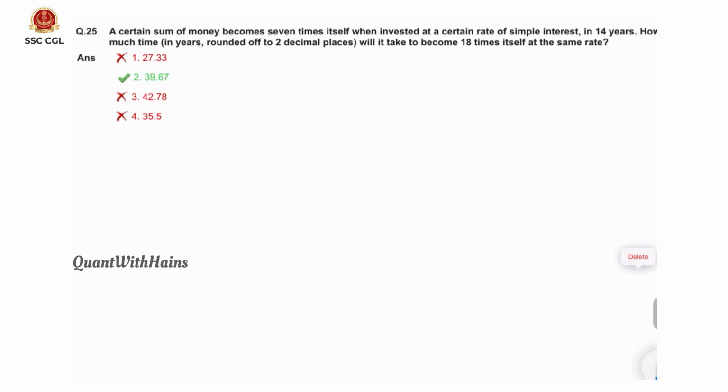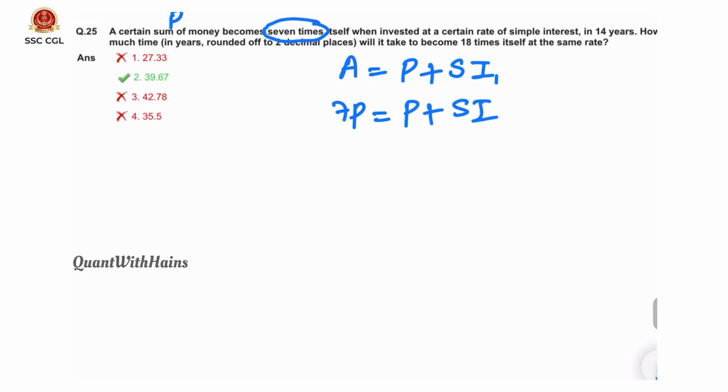Here 25th question, last but not the least, a certain sum of money. Here it is a simple interest question. Sum of money means principal becomes 7 times itself. Here 7 times is amount. Amount is given as 7 times. As we know, amount is principal plus interest. Here simple interest, so we'll write SI 1. Here 7 times means amount is given as 7p, P plus SI 1, when invested at a certain rate of simple interest in 14 years. Time period is given as 14 years.